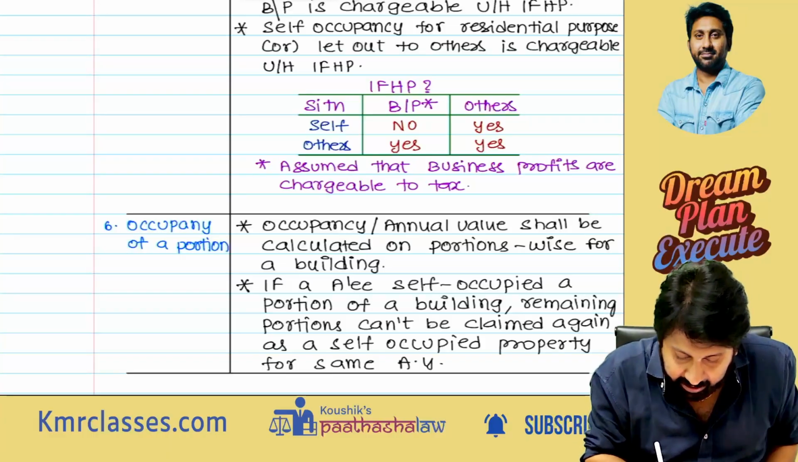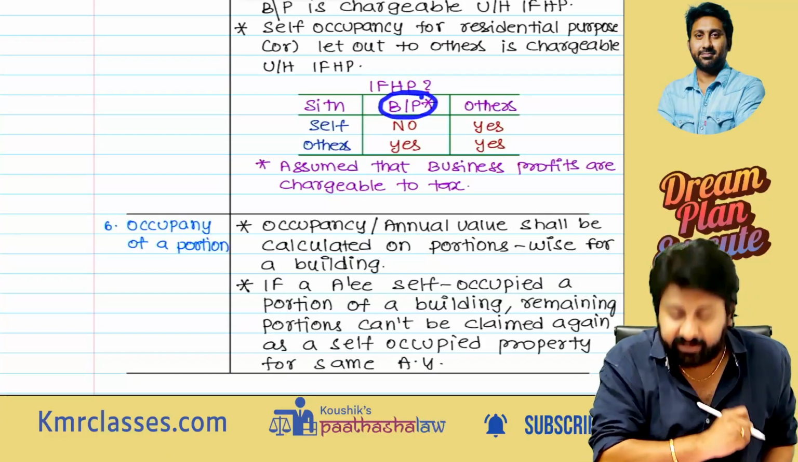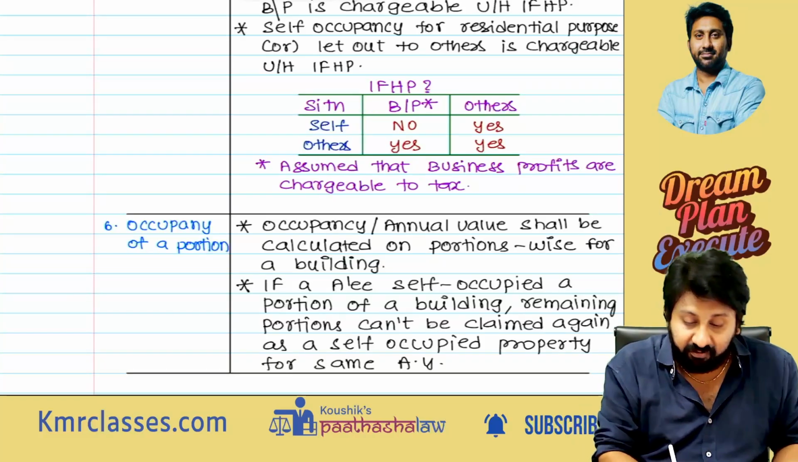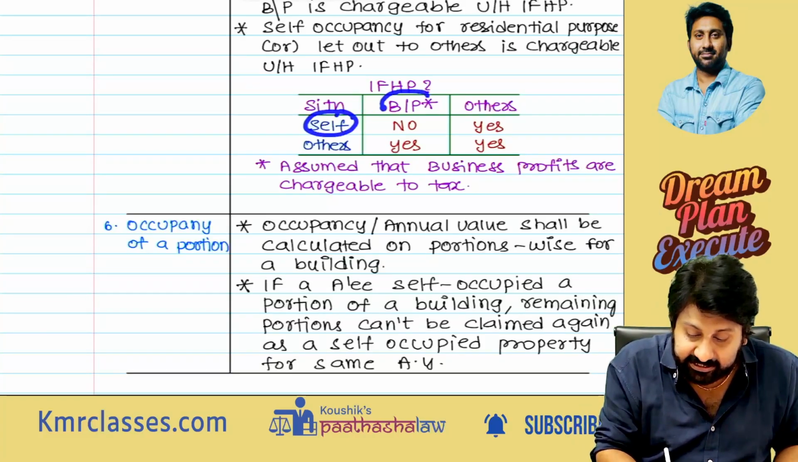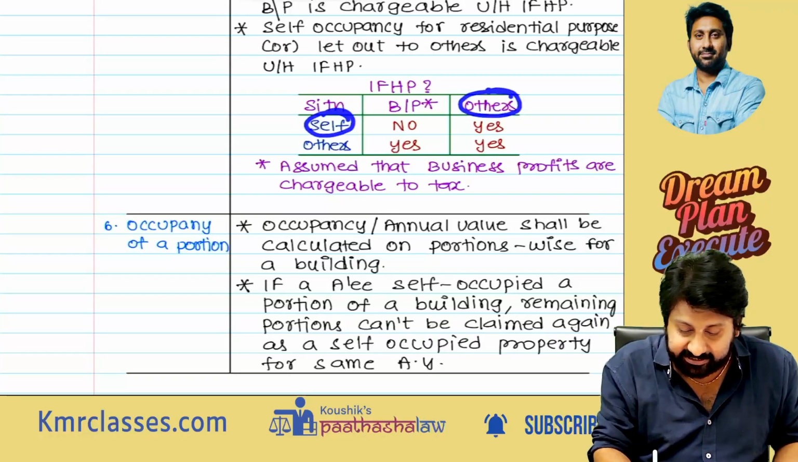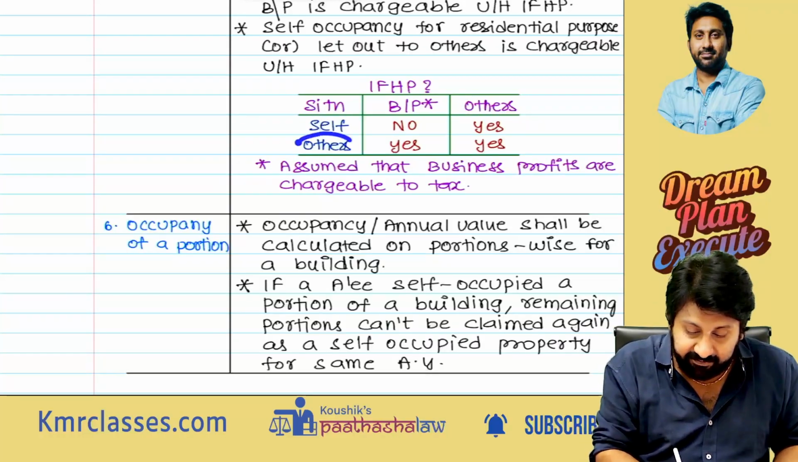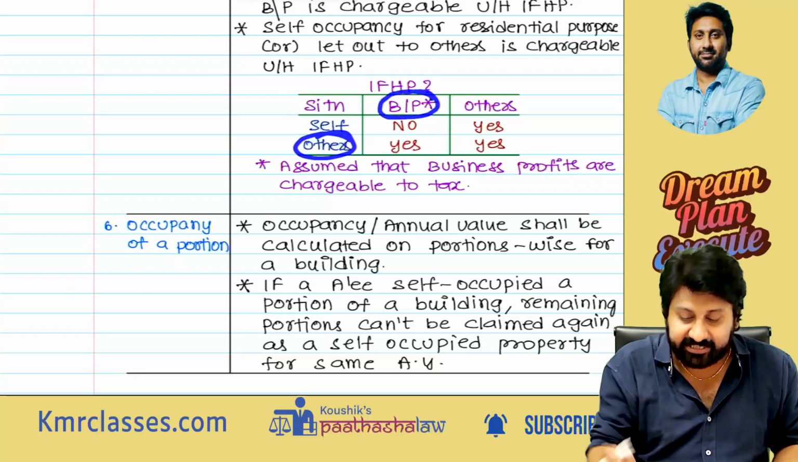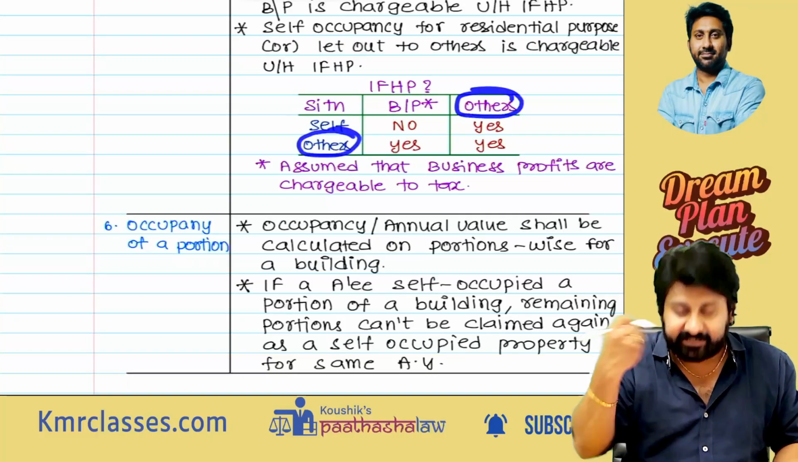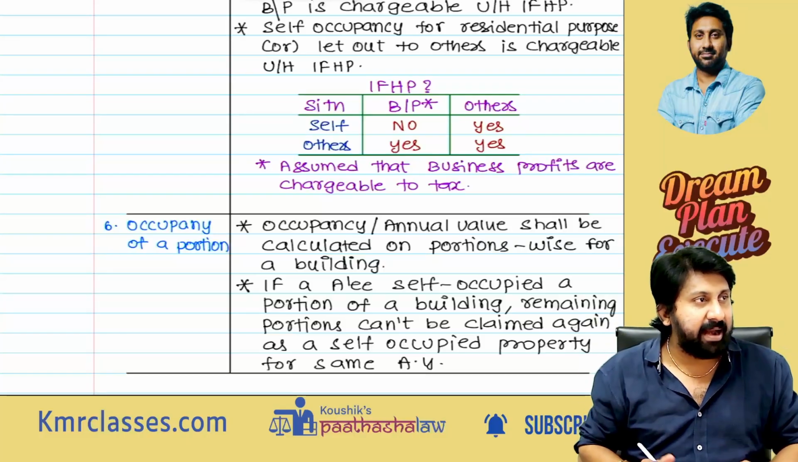Listen carefully. There is a business or profession, my business or profession. That's why it is self, for self business or profession. Okay, self for other purposes. I have given it to others for their business. I am giving it to others for other purposes. How to understand this matrix clearly?